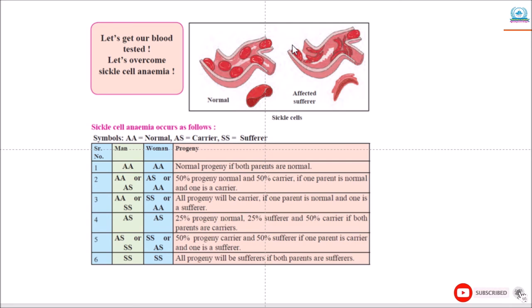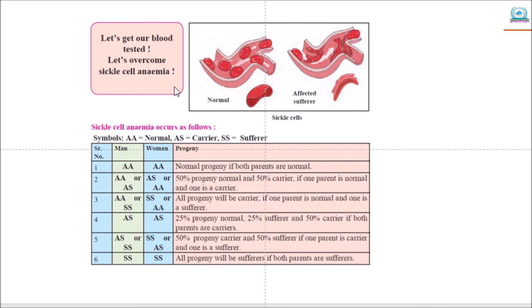Hence, marriages between persons who are carriers of or suffering from sickle cell anemia should be avoided. So there are two types of persons affected by sickle cell anemia. Sickle cell anemia carriers, which is denoted by AS, and second, those who suffer from sickle cell anemia, that is SS, capital S, capital S.